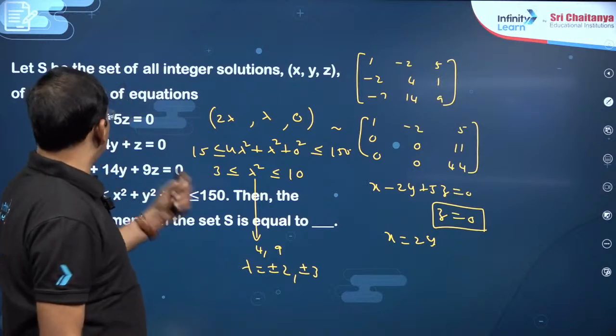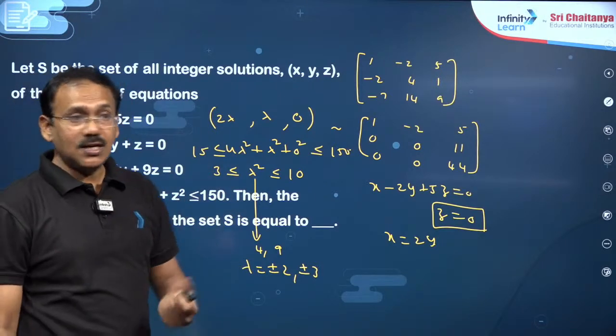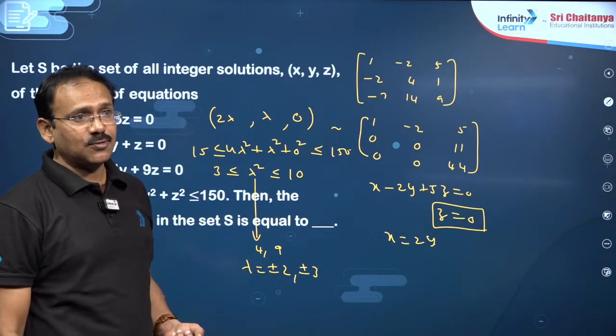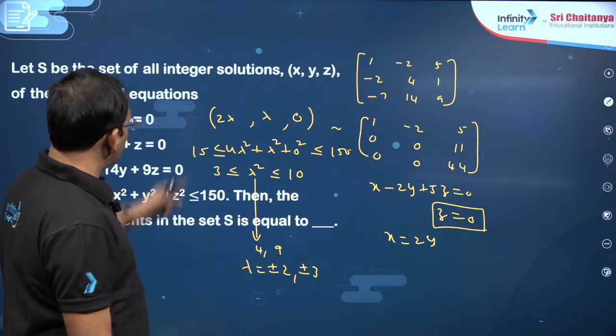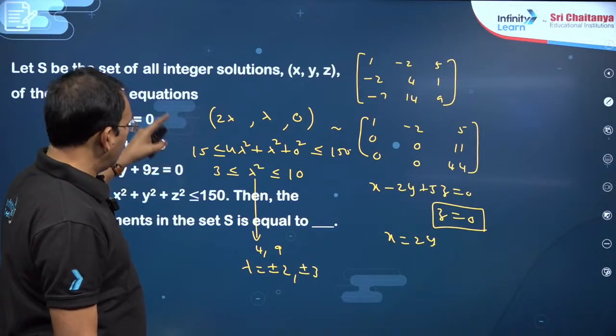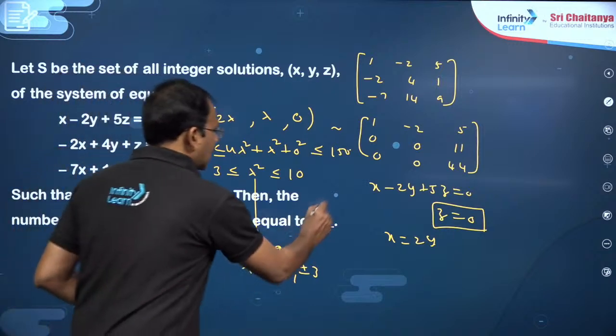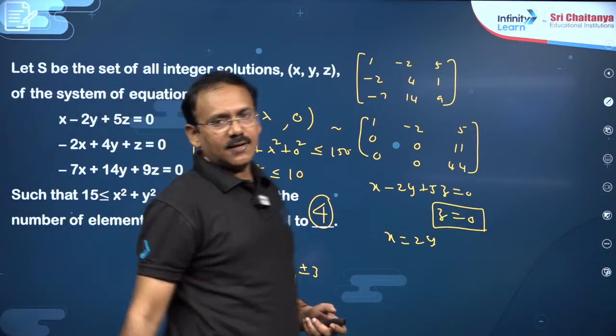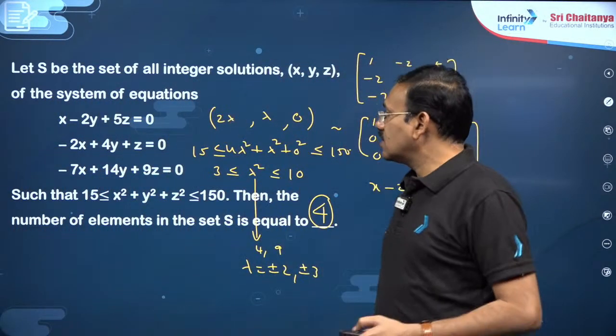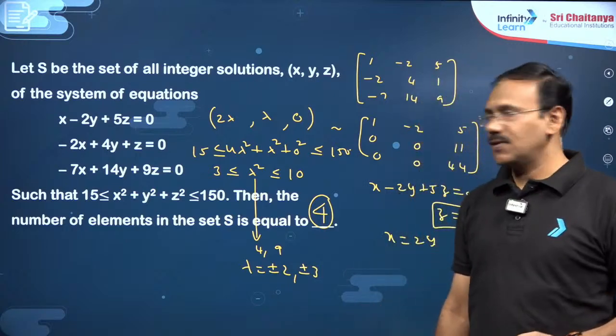I just want x, y, z to be integers, need not be positive integers, right dear students? So in this case, for lambda, if you put 2, minus 2, 3, minus 3, you will get 4 solutions, and the set will contain 4 solutions, my dear friends. So in this way, you can solve this system of homogeneous equations.